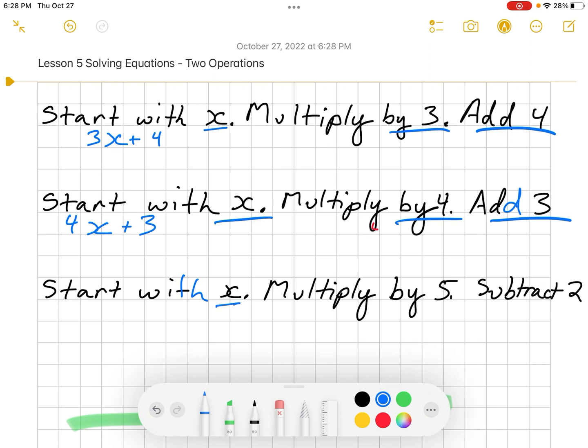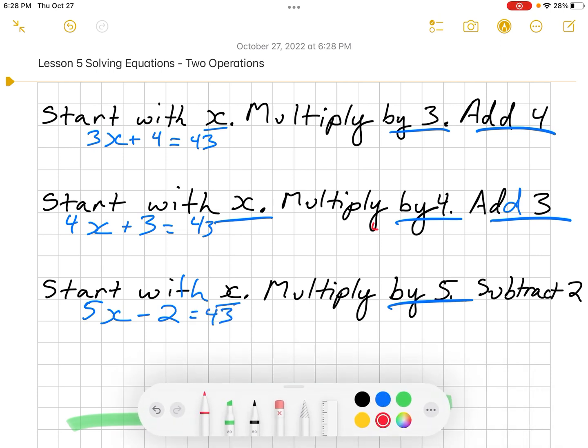Here, start with x, multiply by 5, subtract 2. All right, so now that I've done that, I'm going to tell you that I'm going to set each of these equal to 43. This is equal to 43, this one's equal to 43, this one's equal to 43.